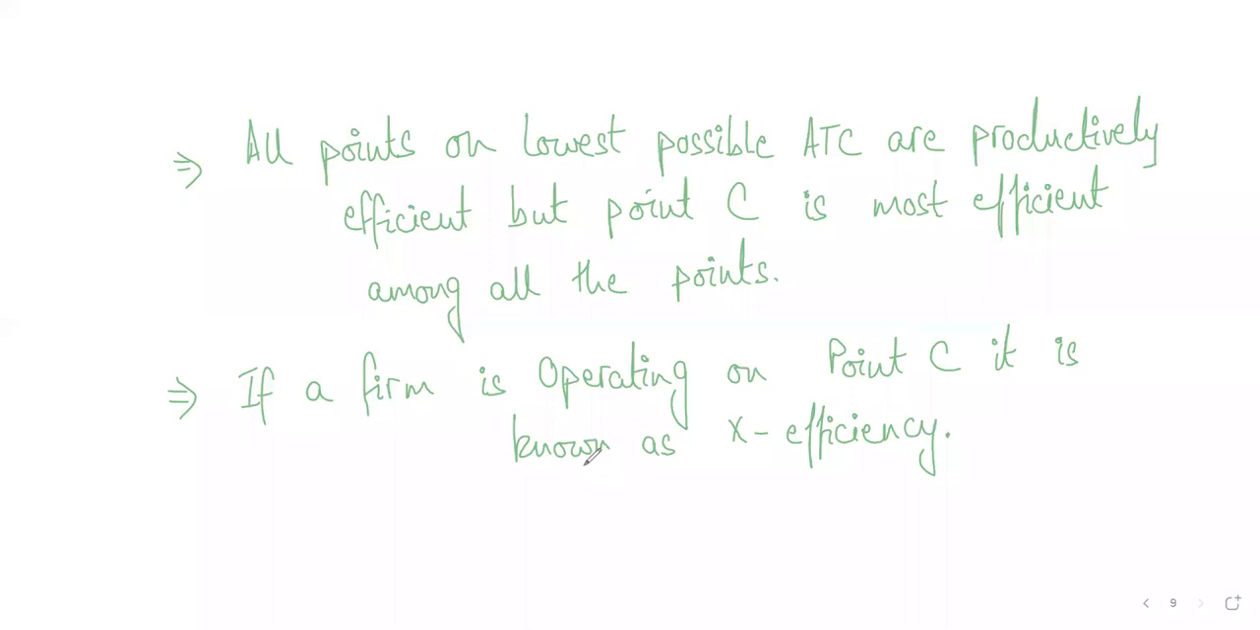Any confusion so far? Anything that's not clear? Let's be more specific, right? All points on the lowest possible ATC curve are productively efficient, but point C is the most efficient amongst all the points. Second thing, if a firm is operating on point C, it is known as X efficiency. Easy, any confusion? Very good, excellent, right?